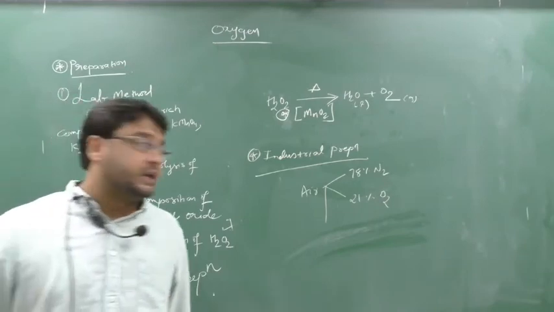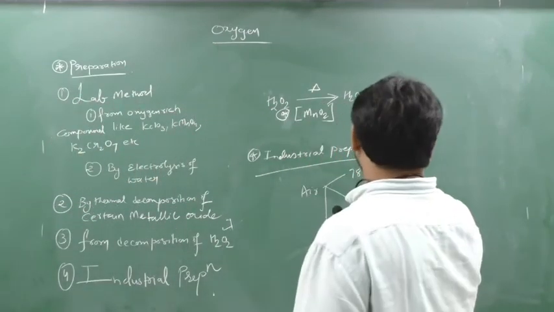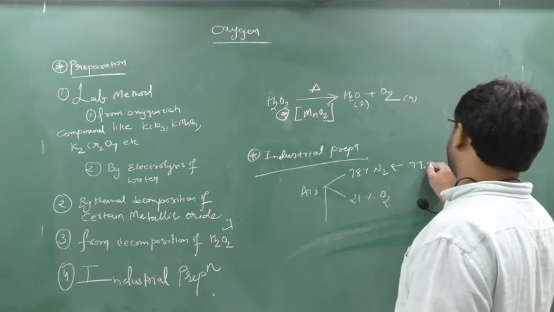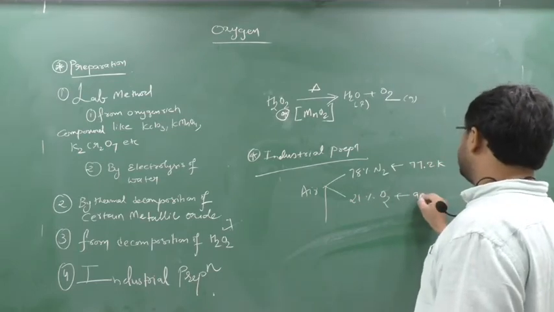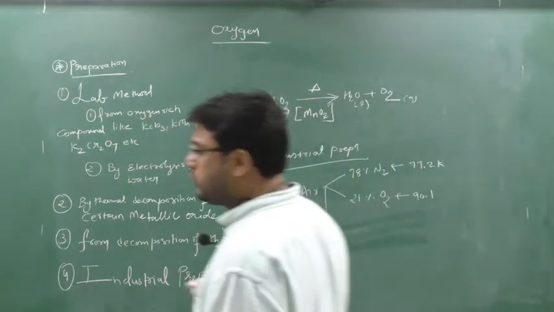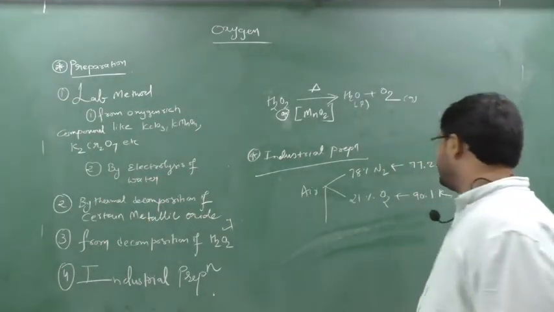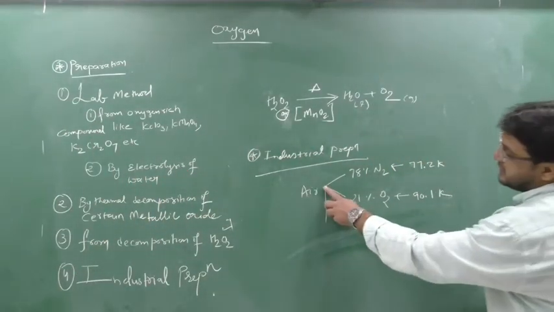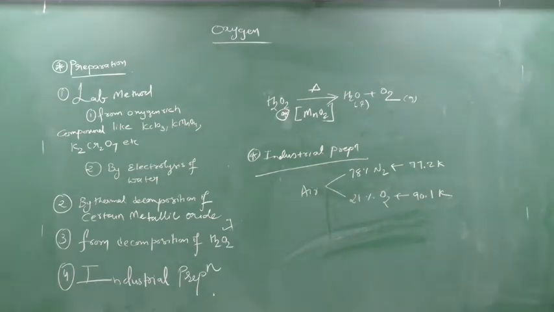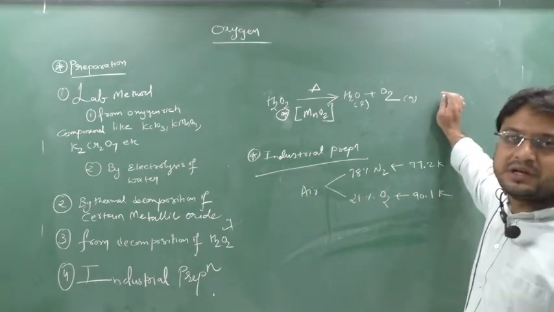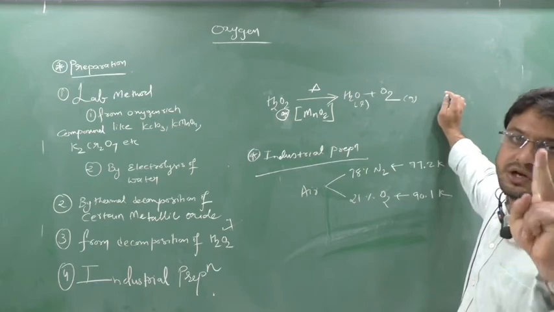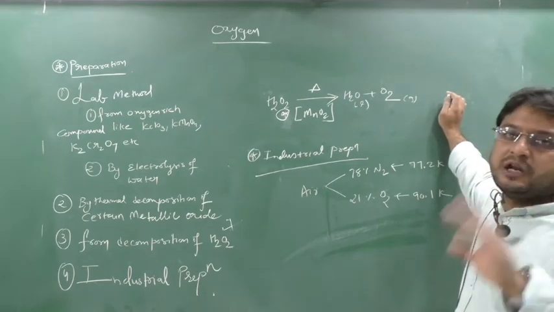When we start to slowly heat the liquid air, we know that the nitrogen boiling point is nearly 77.2 Kelvin and oxygen is 90.2 Kelvin, I guess. Yes, 90.1 Kelvin. So first we are taking the air and removing the moisture and carbon dioxide. Now in air what is remaining? Nitrogen and oxygen.